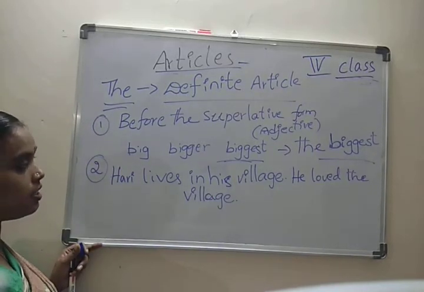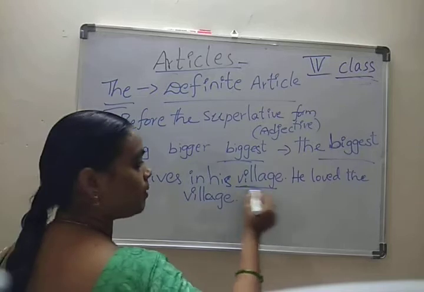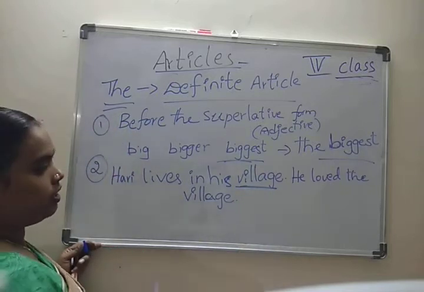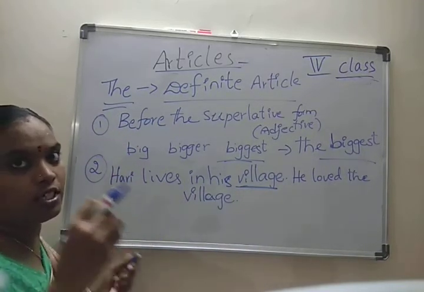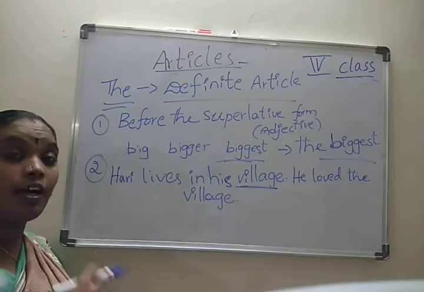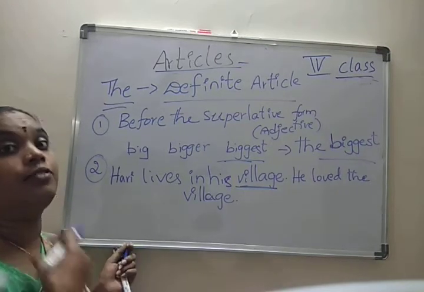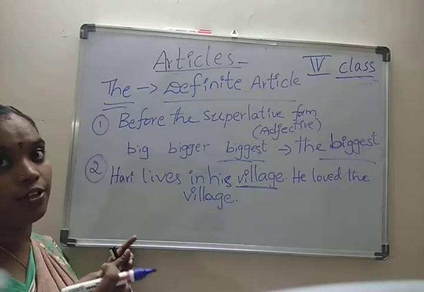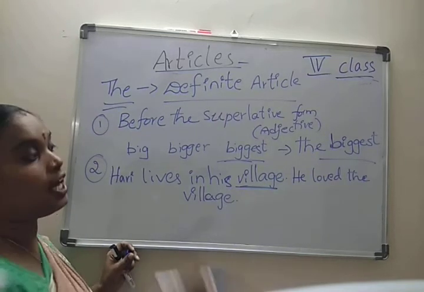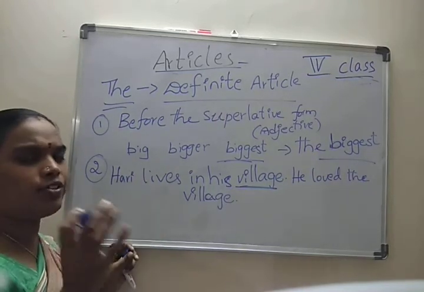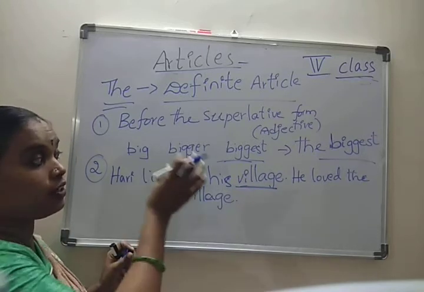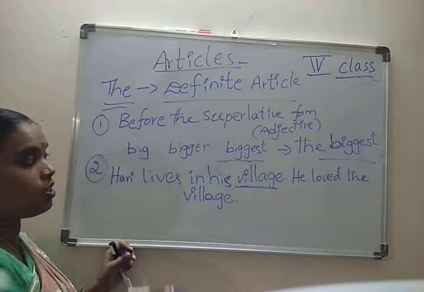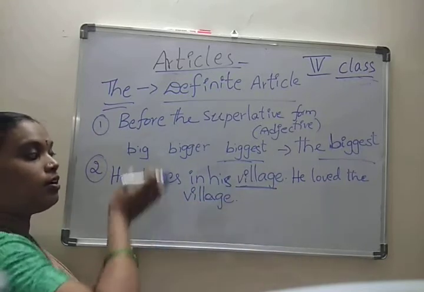Here, the village is already mentioned. He lives in his village only, but how was he feeling? He felt, meaning he loved. Actually, we are saying his village, and here we are talking about it particularly. That's why he loved the village.